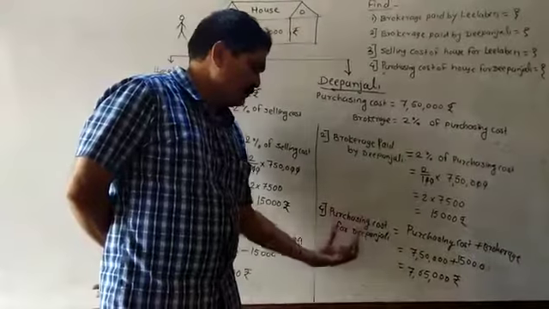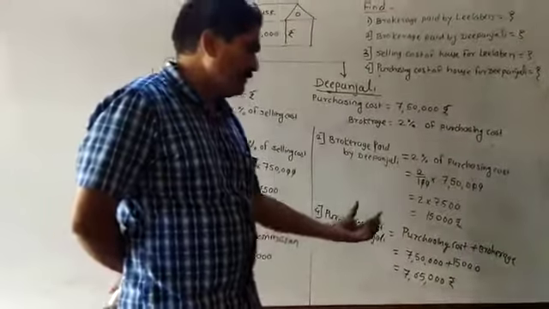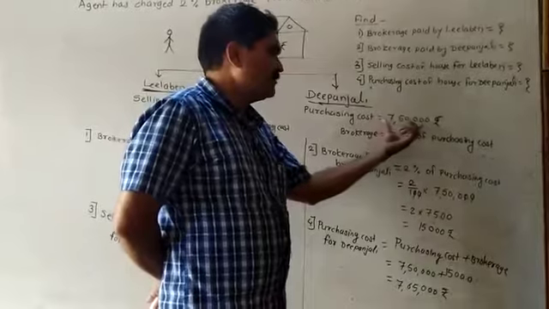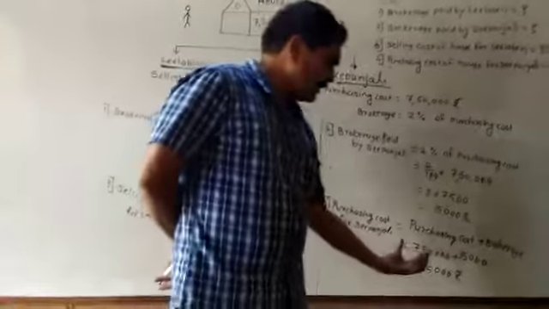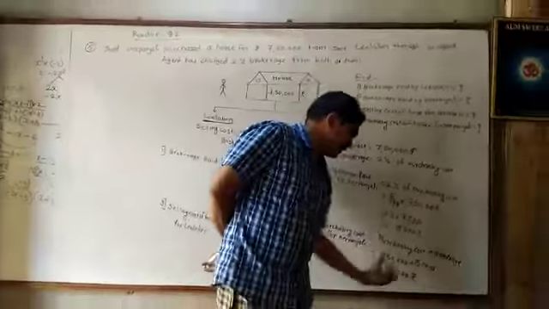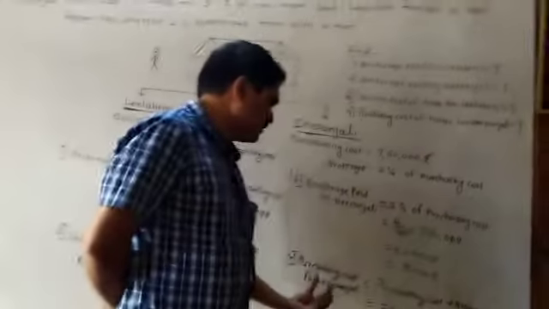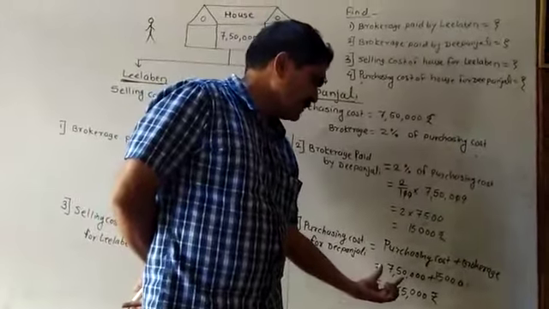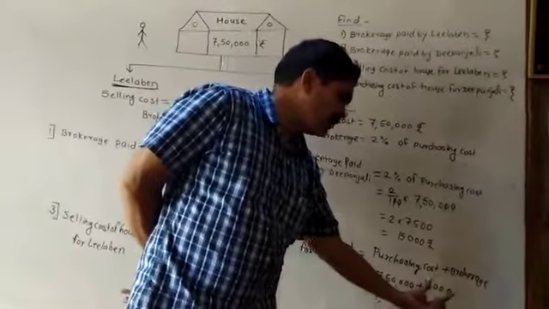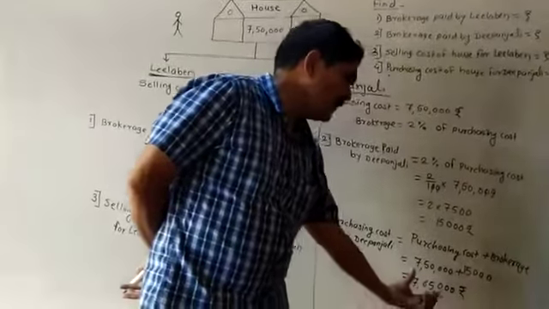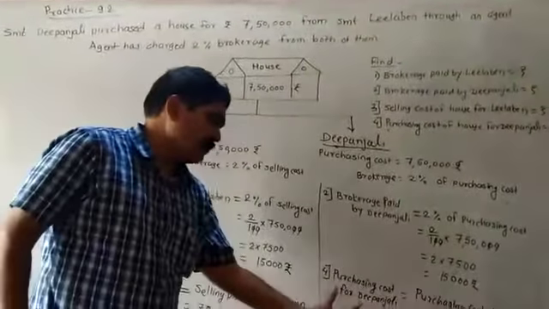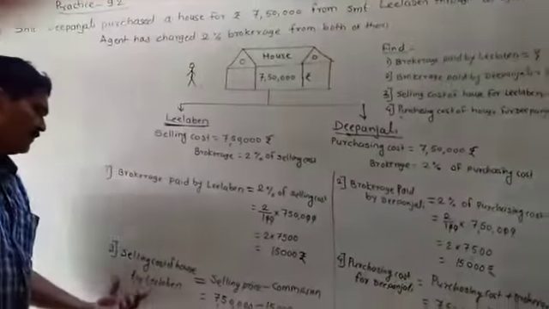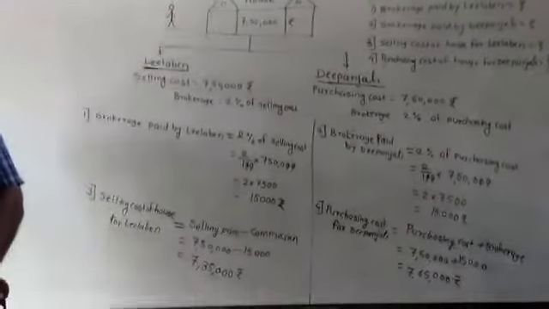And the purchasing cost for Deepanjali you have to find out. At that time purchasing cost means she has to pay this also and this also. So that time you have to say that purchasing cost plus brokerage is equal to the purchasing cost of Deepanjali. Then I will say that 7,50,000 plus 15,000 is equal to 7,65,000. So in this way you have to find the purchasing cost for Deepanjali and the selling cost for Leela Ben, and you have to solve the example.